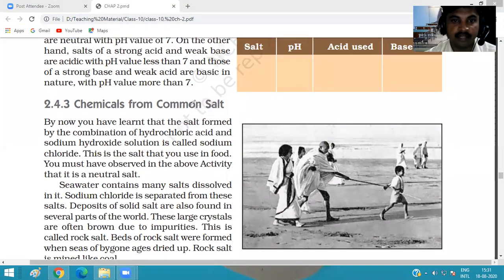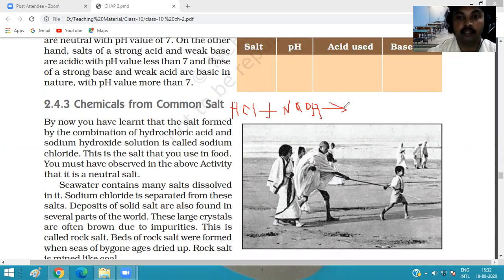So what am I taking in the neutralization reaction? HCl plus NaOH, sodium hydroxide.